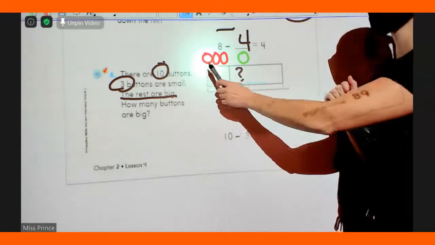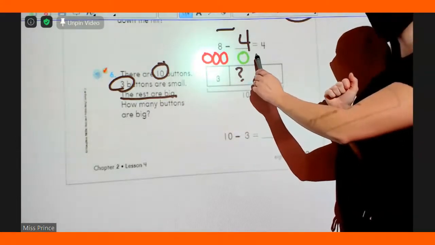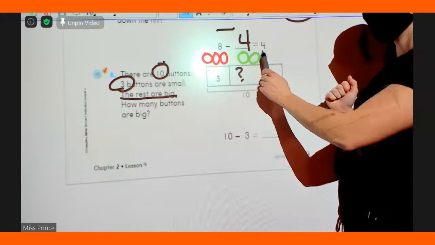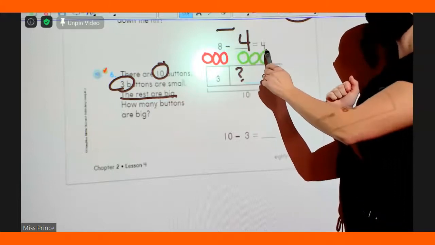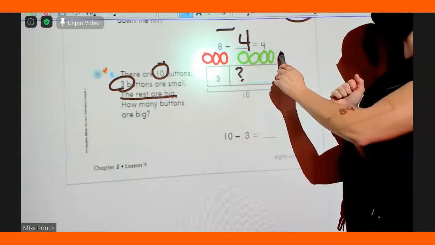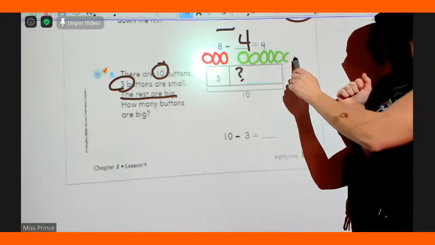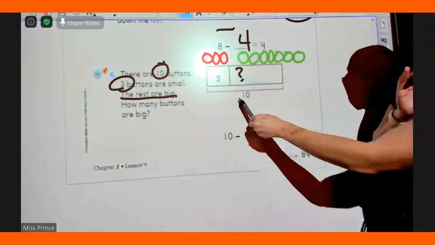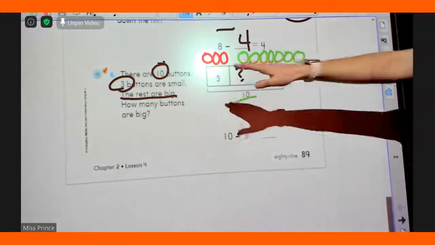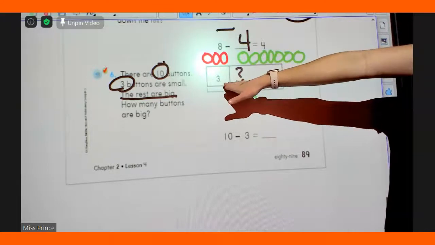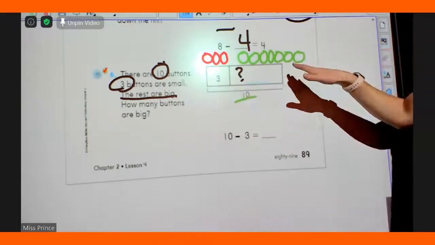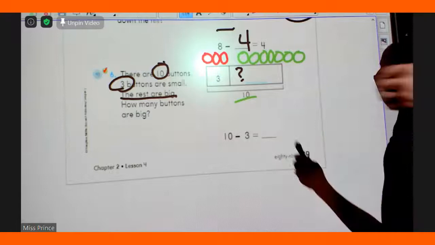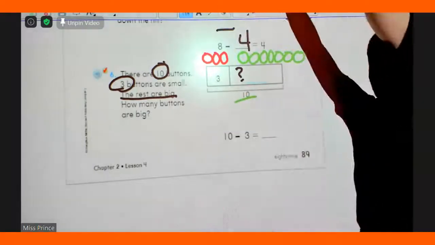Everyone be drawing your circles. 4, 5, 6, 7, 8, 9, 10. Now stop, because we got to 10. 1, 2, 3. All right. 3 of my circles I know. These green ones over here are my mystery number. Count the green circles. Tell me how many. Raise your hand when you're ready.